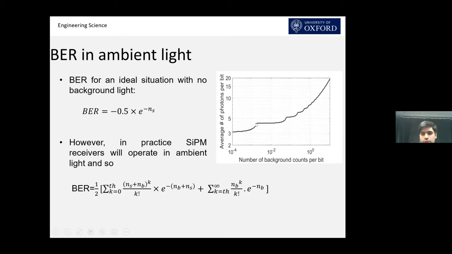But there is also a stable case. In the region of 10^-2, as the background counts are increasing, the average number of photons is stable and not increasing at a very high pace. So if we operate our silicon PM in this region, where the number of photons per bit is not increasing as highly as the number of background counts, we can use silicon PM as a very sensitive receiver.